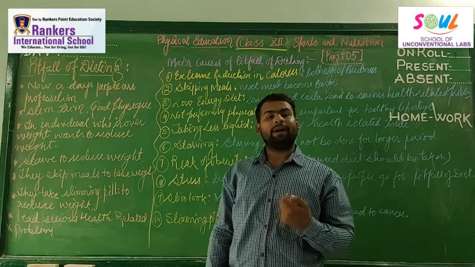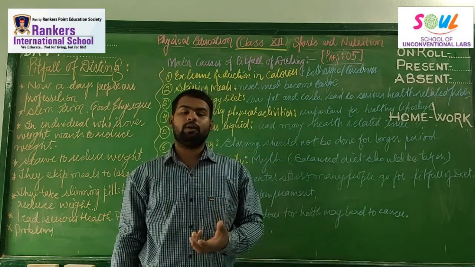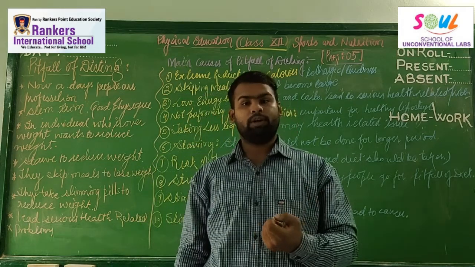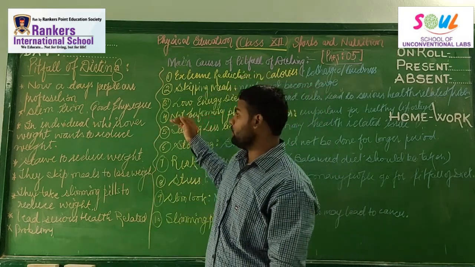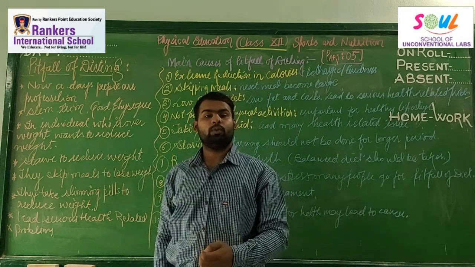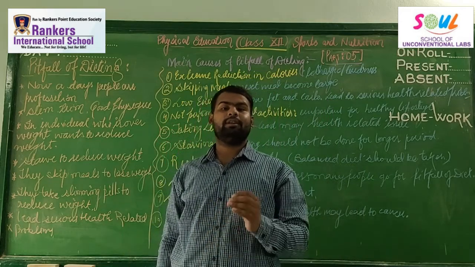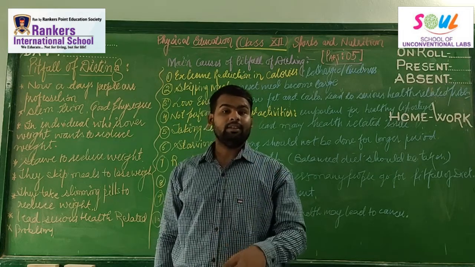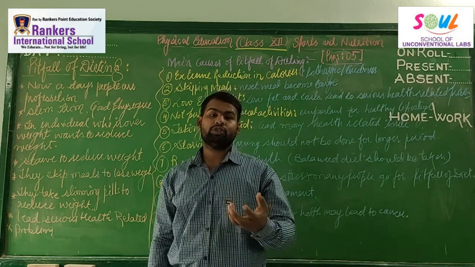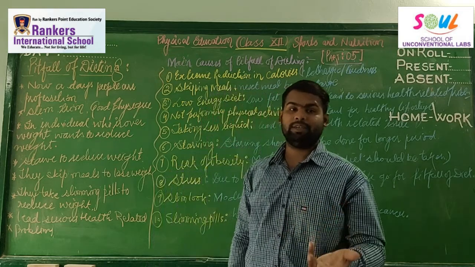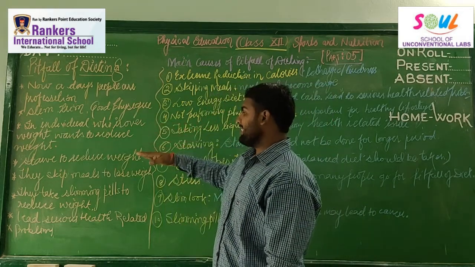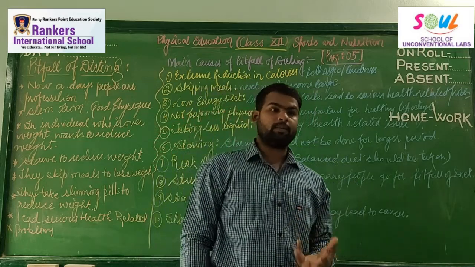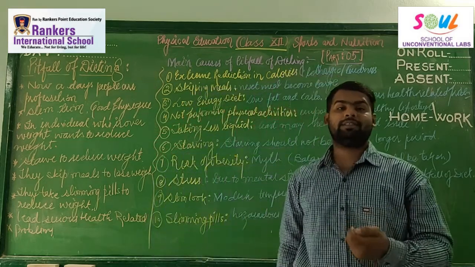Now why does this obesity occur? Obesity occurs by the excess amount of fat deposit in our body. And when I am saying an individual is overweight, why is he overweight? Because he or she is taking a larger amount of calories than the calories burned by doing some activities. So they start to reduce weight. Sometimes people starve, people go for fasts, and then they may face various health related problems.